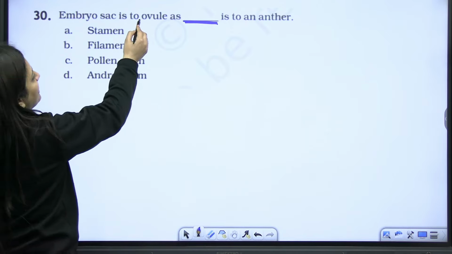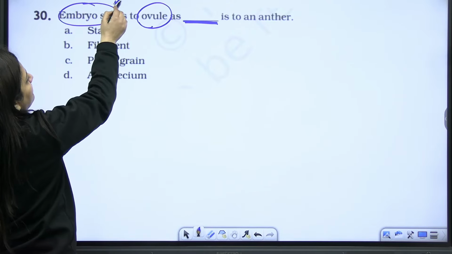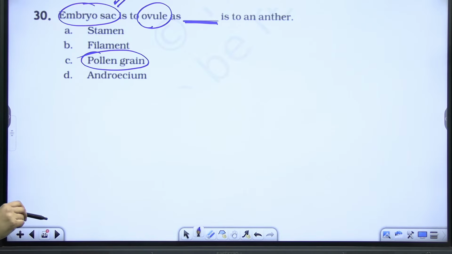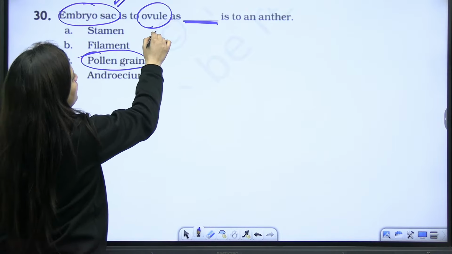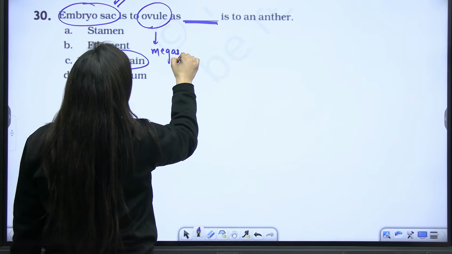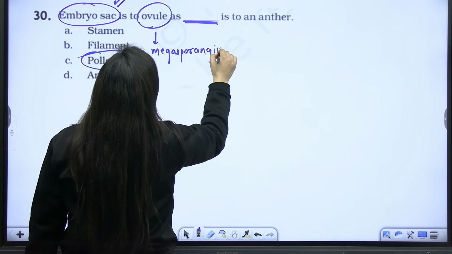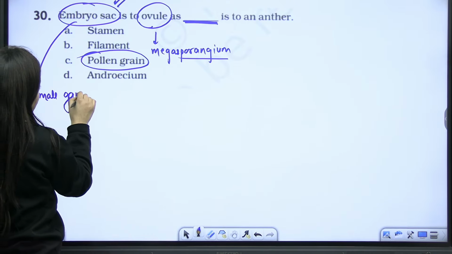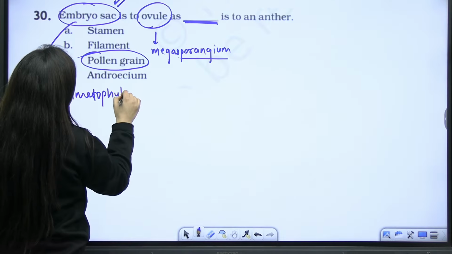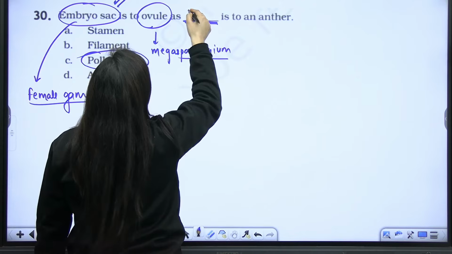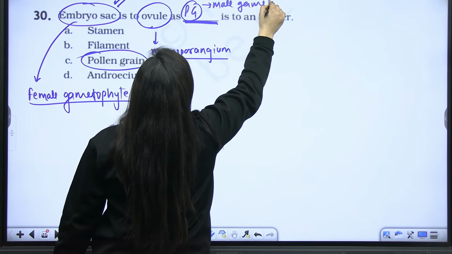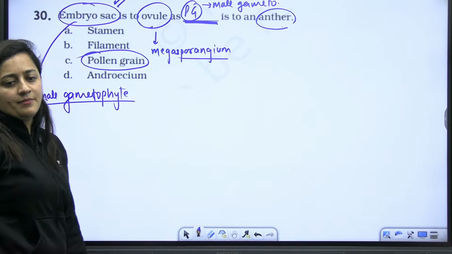You know that ovule is the megasporangium, and embryo sac is the female gametophyte. So here, don't you think that we should go for the pollen grain? Ovule is the megasporangium, and within the anther you will see microsporangium. Embryo sac is the female gametophyte. Then obviously here you will see pollen grain. Pollen grain is the male gametophyte, and inside it you will see the microsporangia.